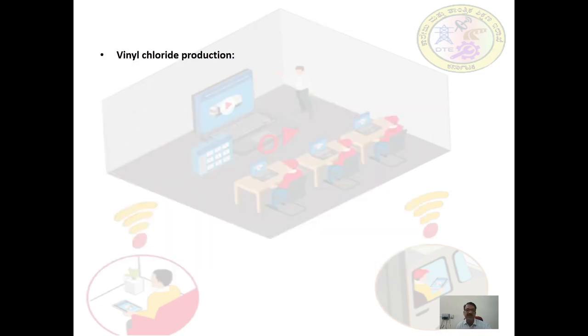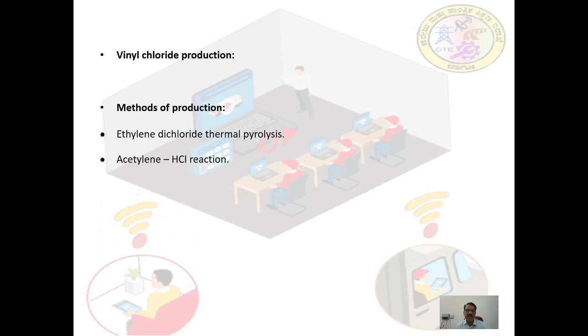Next we will discuss another product, vinyl chloride. Let us see the methods of production. What are the methods available? Number one is ethylene dichloride thermal pyrolysis, acetylene HCl reaction, and third one, ethylene dichloride caustic reaction.